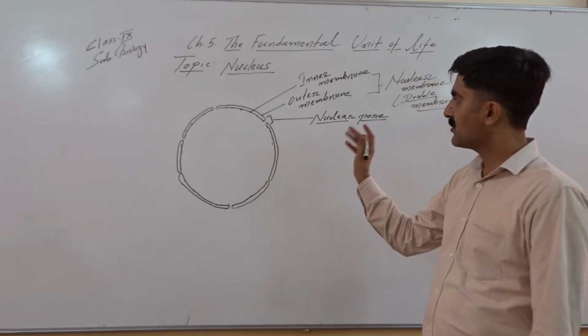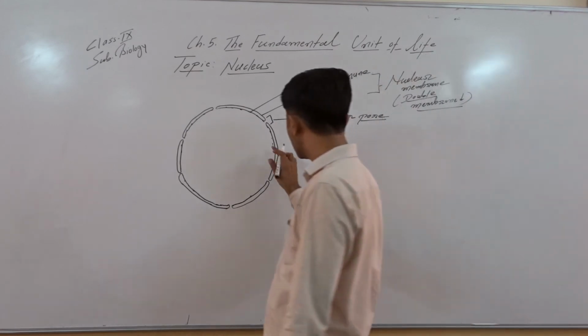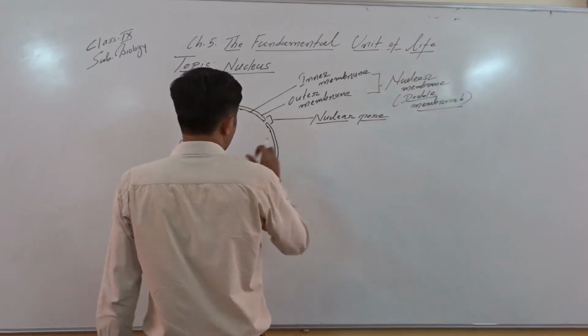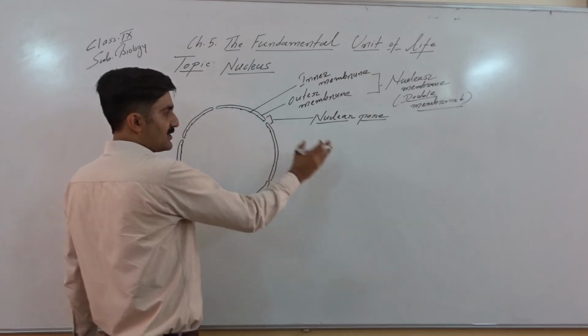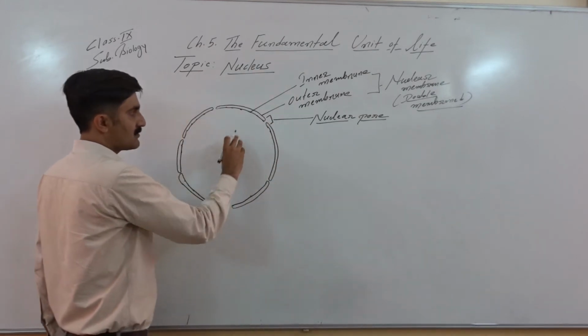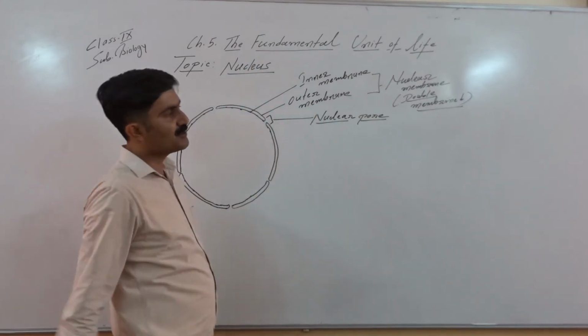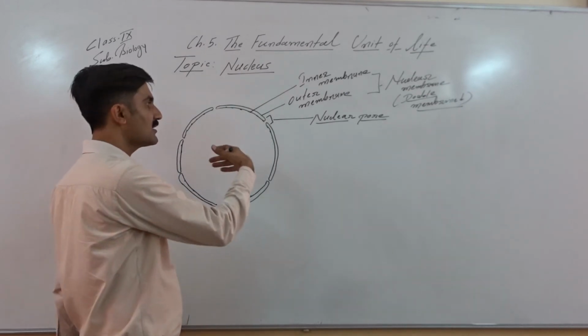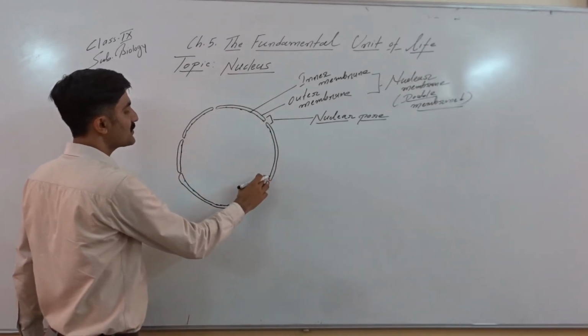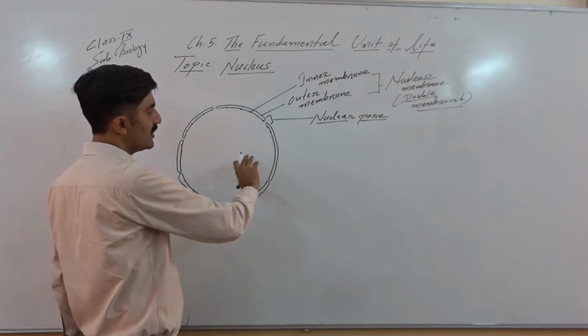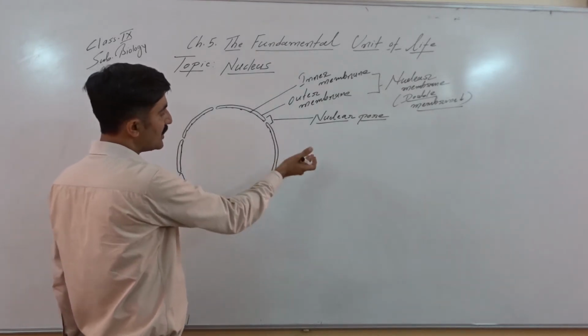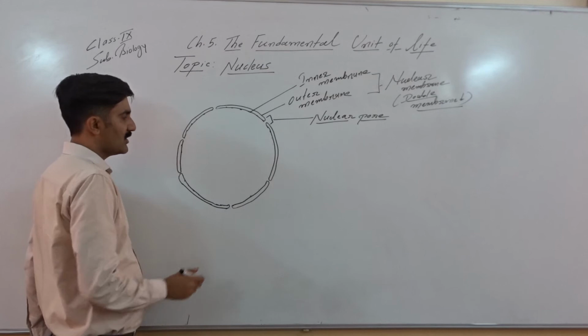So the nuclear pore is a very important part of the nuclear membrane. The nuclear membrane separates cytoplasm from the nucleoplasm. In the nuclear membrane there is presence of nuclear pores. These pores help in communication, movement of substances, molecules from the nucleus to the cytoplasm and cytoplasm to the nucleus.